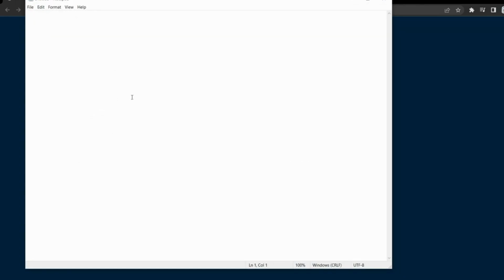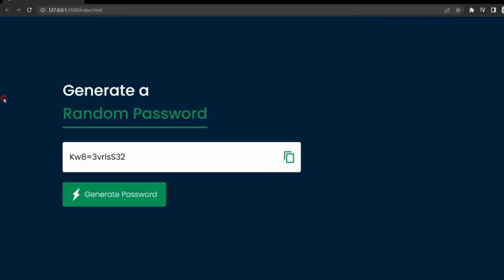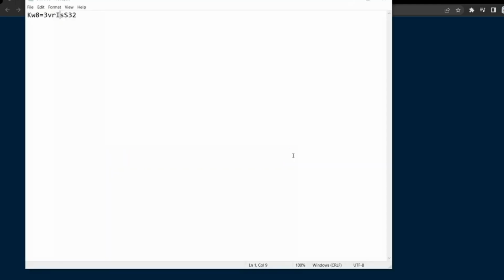So then I can come to my notepad and paste it down there. So you can see it's copied now. So I can just come down and create another password, copy it and paste it into our notepad as well. So you can see everything looks great and perfect.